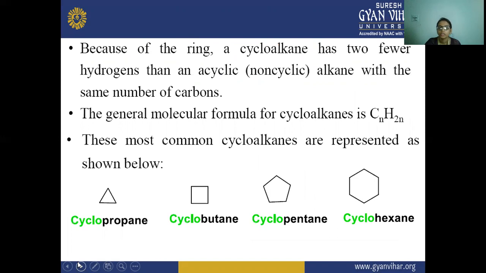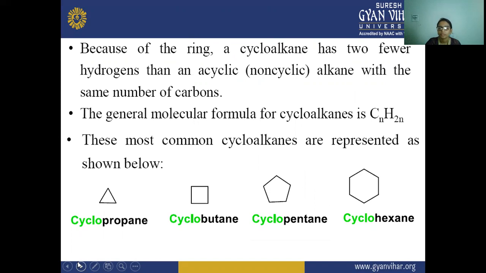Because of the ring, a cycloalkane has 2 fewer hydrogens than a non-cyclic alkane with the same number of carbons. The general molecular formula for a cycloalkane is CnH2n, but in the case of an alkane, it is CnH2n+2.